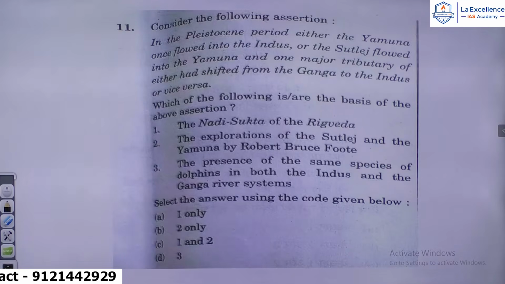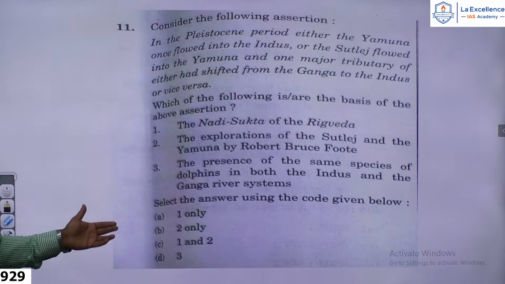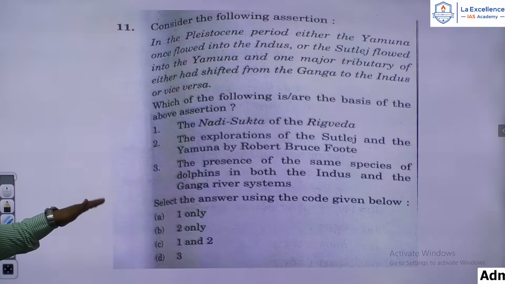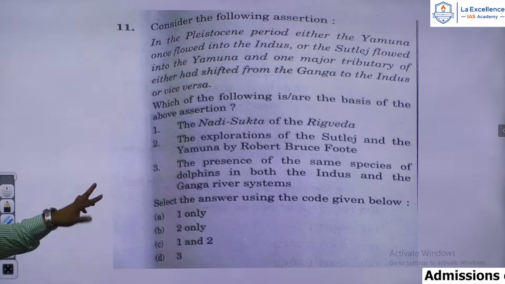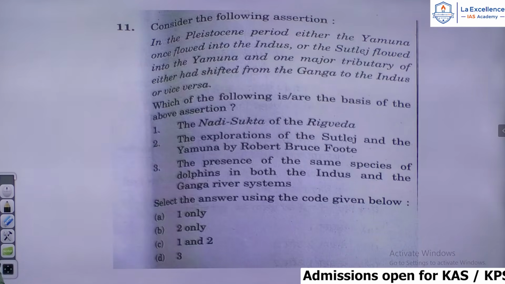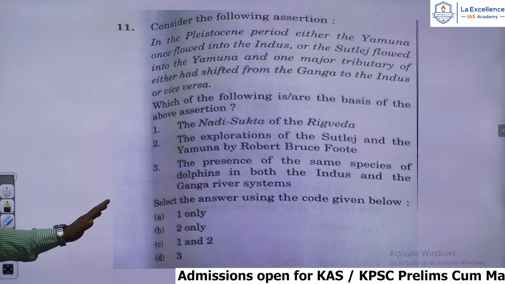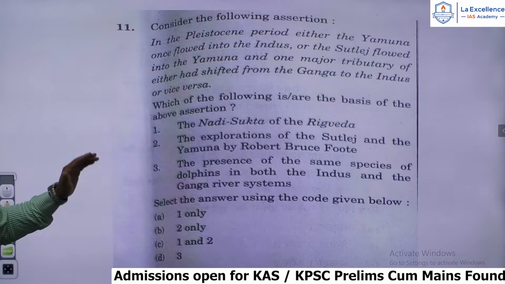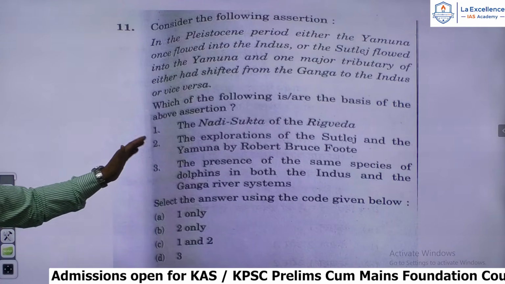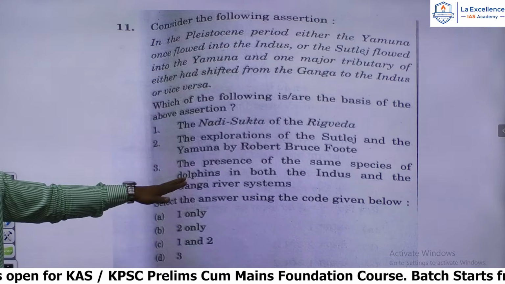Consider the following assertion. In the Pleistocene period, Pleistocene is Ice Age, as you know. In the Ice Age or Pleistocene period, either the Yamuna once flowed into the Indus or the Satluj flowed into the Yamuna, and one major tributary of either had shifted from the Ganga to the Indus or vice versa. Which of the following is or are the basis of the above assertion? Now, very interesting question. Choices, let us look at the choices. The Nadis Sukta of the Rig Veda, the explorations of the Satluj and the Yamuna by Robert Bruce Foote, the presence of the same species of dolphins in both the Indus and the Ganga river systems.